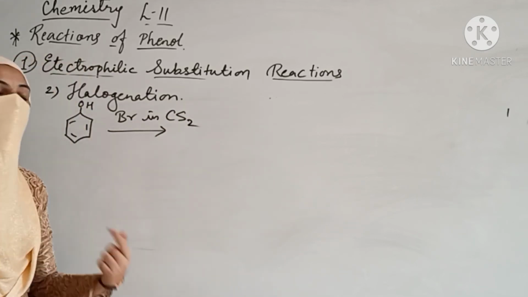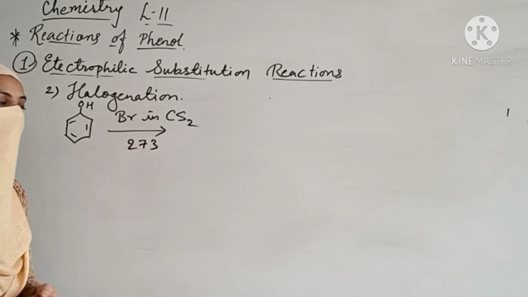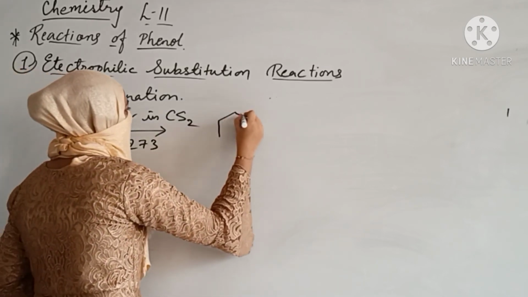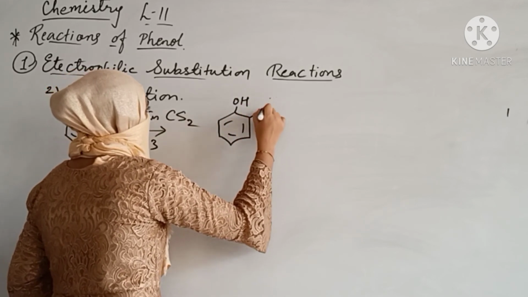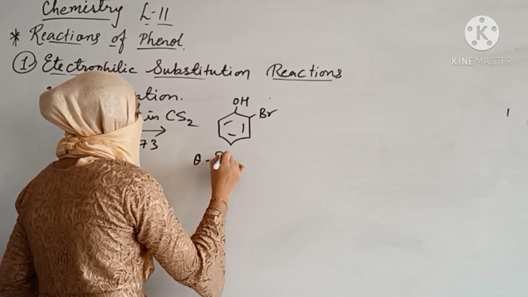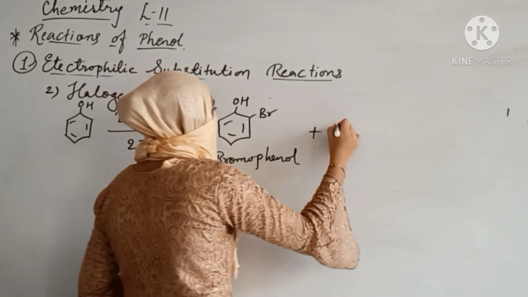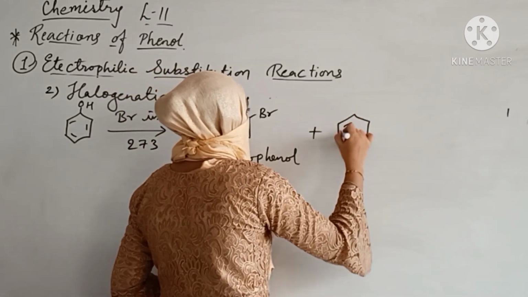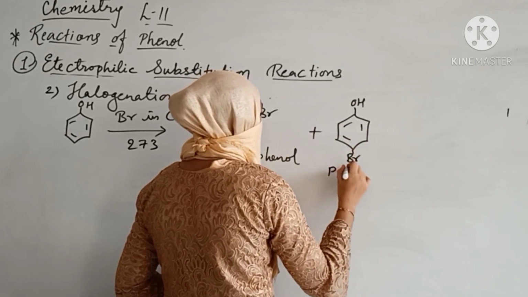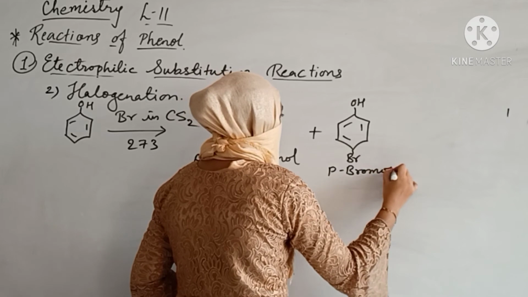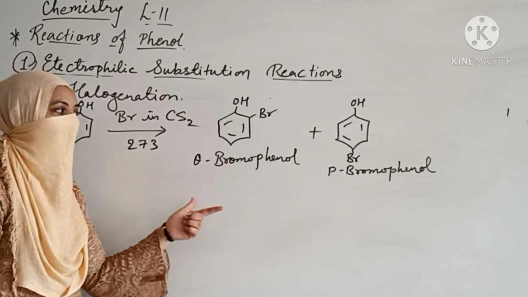When we are using carbon disulfide and 273 Kelvin temperature, we will be getting orthobromophenol plus parabromophenol.